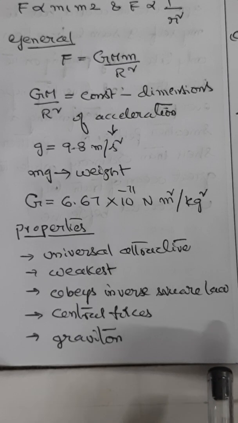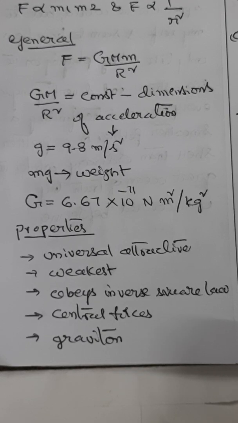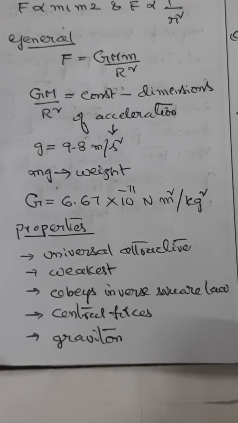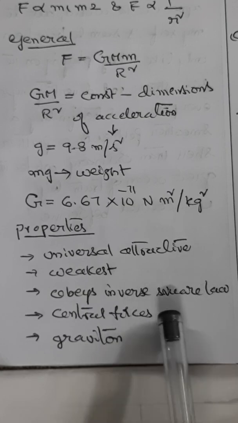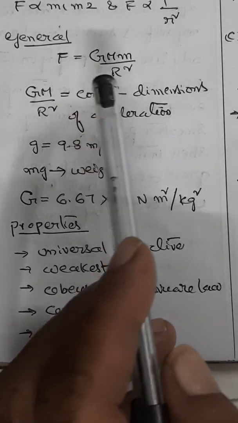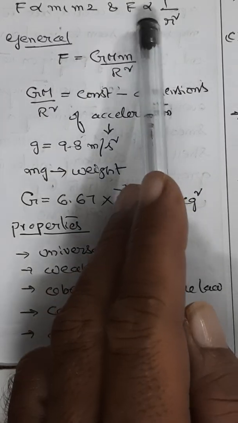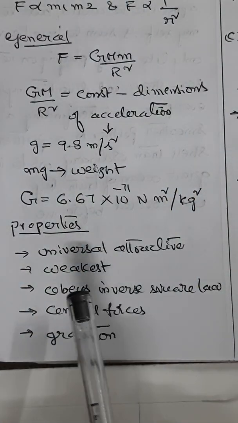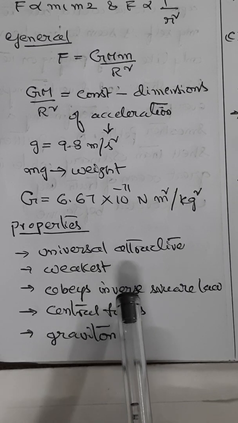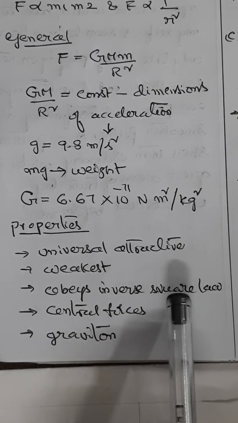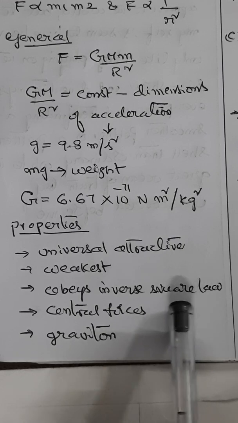And they operate over very long distances, especially when the bodies are massive. For example, rotation of the earth around the sun is due to the gravitational pull of the sun on the earth. Gravitational forces obey inverse square law. Here, the force is inversely proportional to the square of the distance, 1 by r square. So gravitational forces obey inverse square law. That means they vary inversely as the square of the distance between the two bodies.